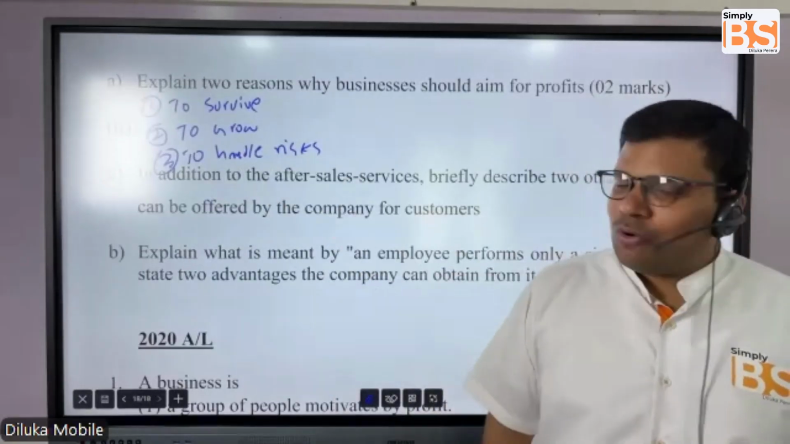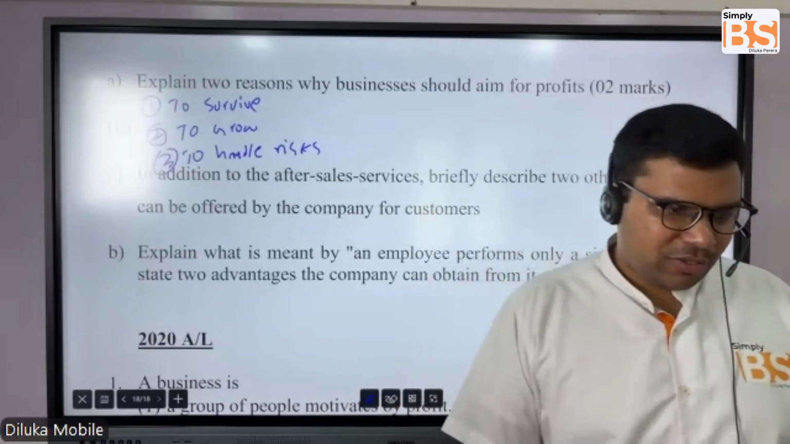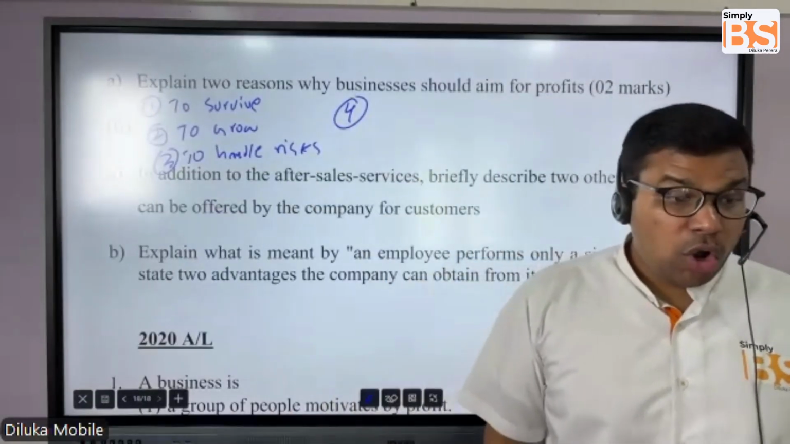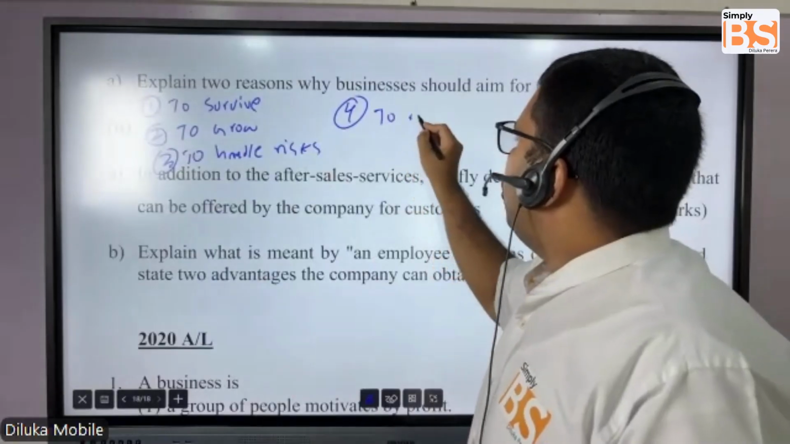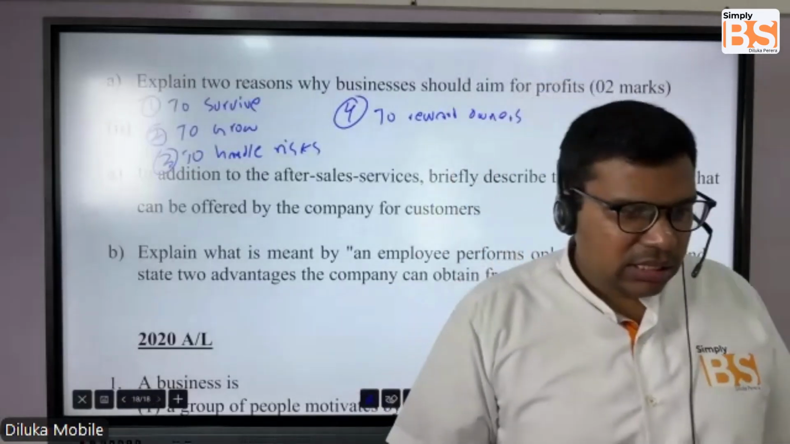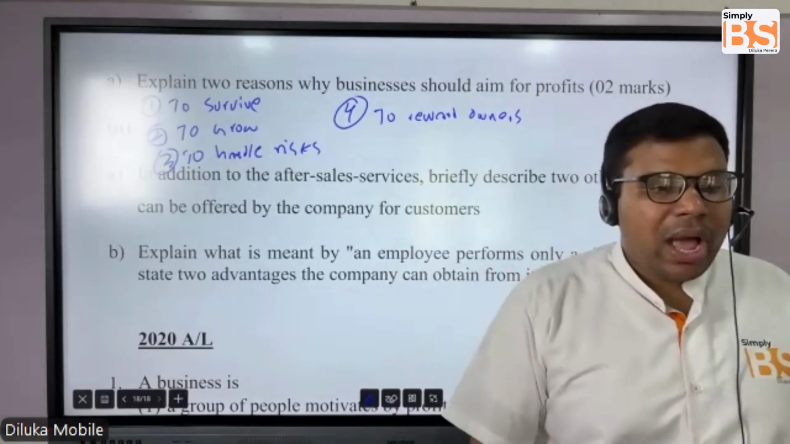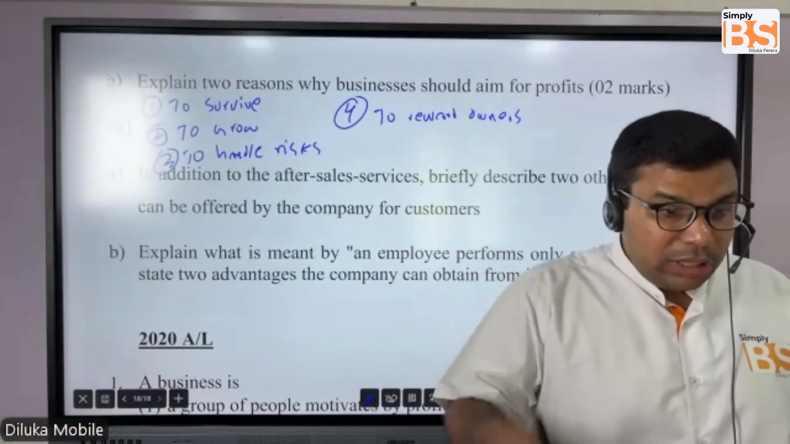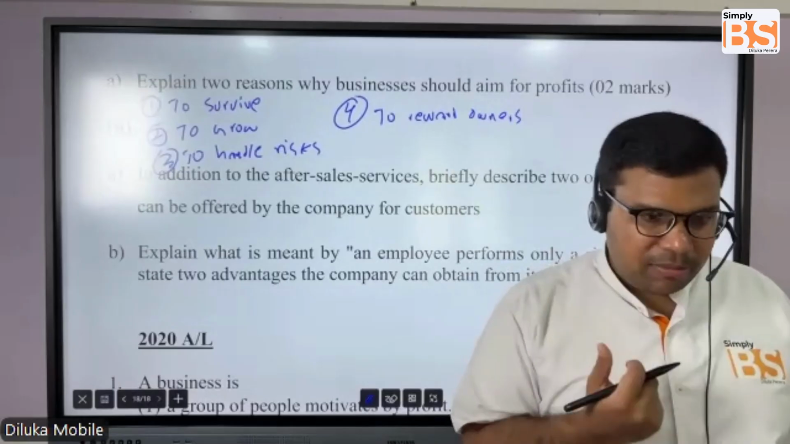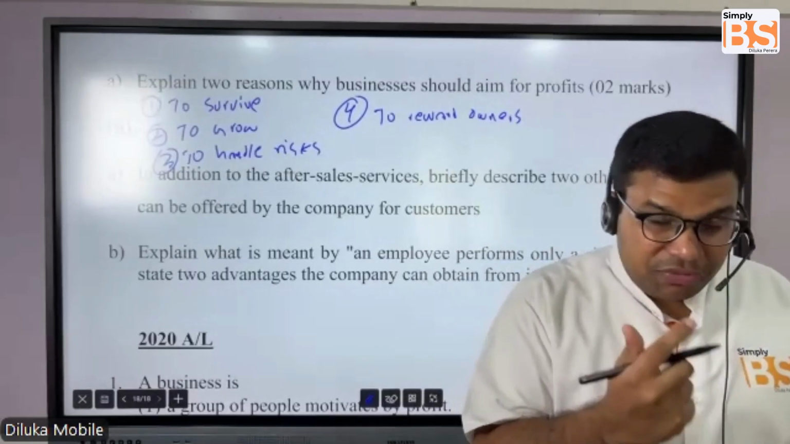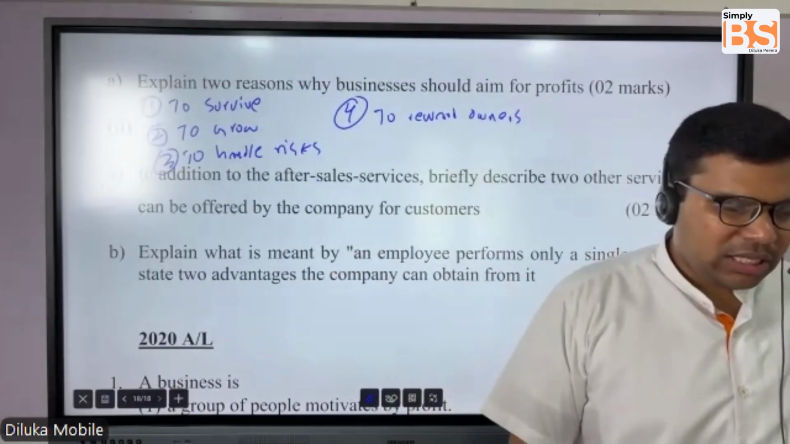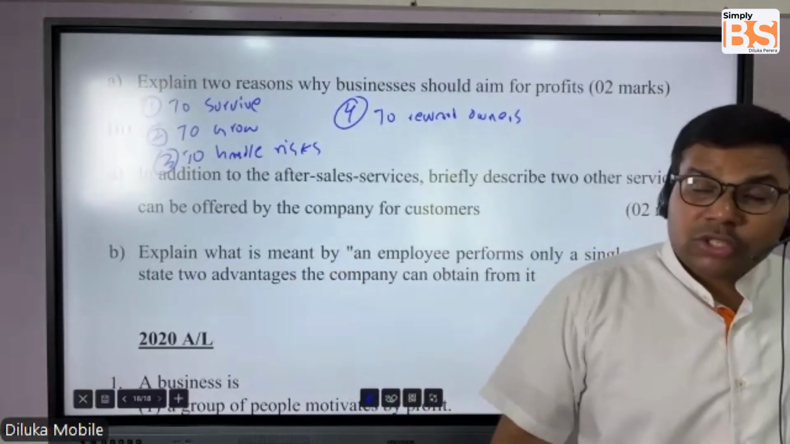So you can write: to handle risks. And then the other point we can write is: to reward owners. Why? In the business, there are different types of investors who have invested. These investors have not invested free of charge. They need a return for their investment. So for that, you have to make profits. If you don't make profits, how can you give returns to investors? You can't. So that's why you need to make profits.